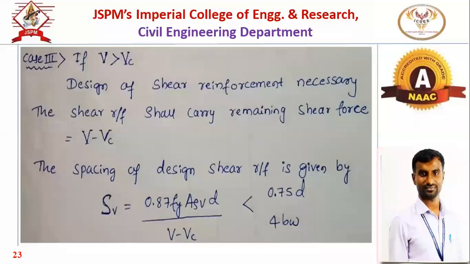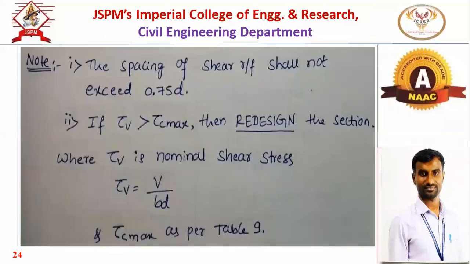Now we will discuss one numerical on the shear reinforcement. Again, the remaining clauses: the spacing of shear reinforcement shall not exceed 0.75 d, which we have already discussed. So this is the spacing restriction as per the codal provision. Now, tau v is the shear stress developed, or we can say the nominal shear stress. What is nominal shear stress? This is the shear stress due to the external load. That is, it is the shear force due to the external load divided by the cross section, so we get the nominal shear stress, tau v.